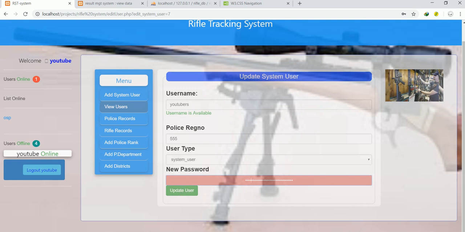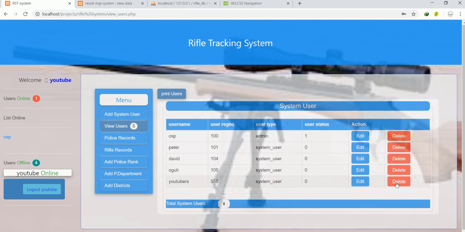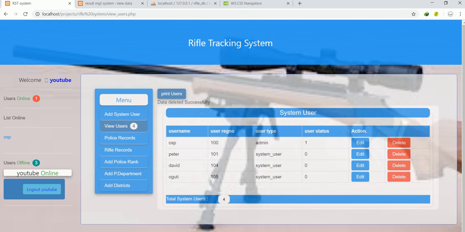So we can provide for our users a privilege whereby he can change his username if he wants, but we may not give him privileges to change the password. Or I may also provide all of those because I have all rights. Still, I can delete him, because you do not see this part of delete, but I can provide him this part, we say edit. You get? So when I click here delete, I think you see now the user is that. And when I click delete, it simply says data deleted successfully, and that's it.